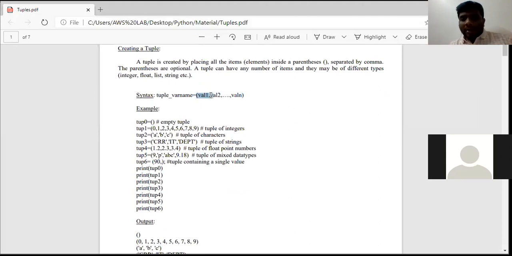These can be called values, elements, or items. Remember that these parentheses, bracket open and bracket close, need to be mentioned for a tuple, to indicate to the interpreter that this is a tuple.